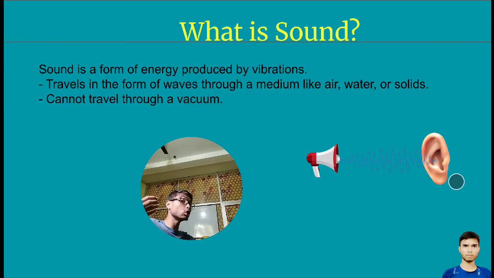Some sound reaches our ears, and some sound goes into another direction. So first vibration will happen, then it will come out, then it will reach our ear, and this is how we are able to hear sound.